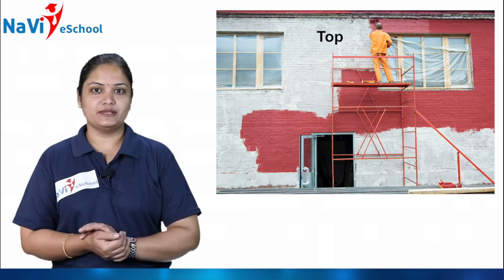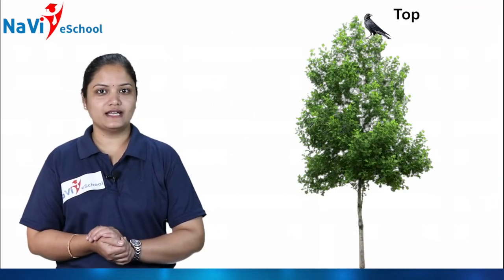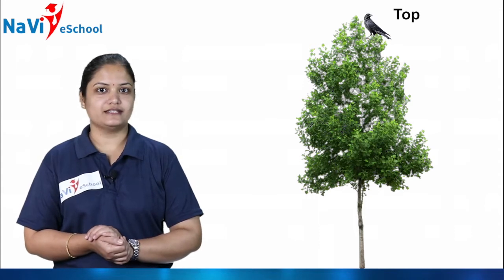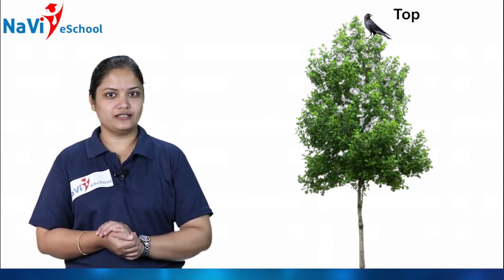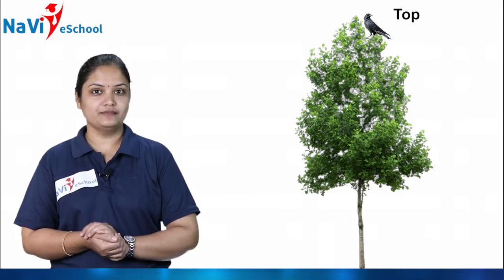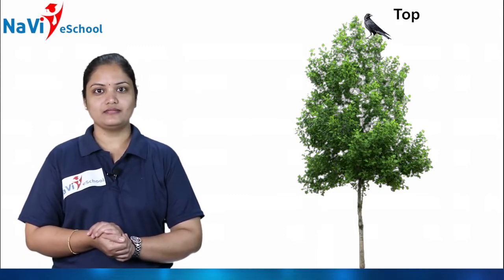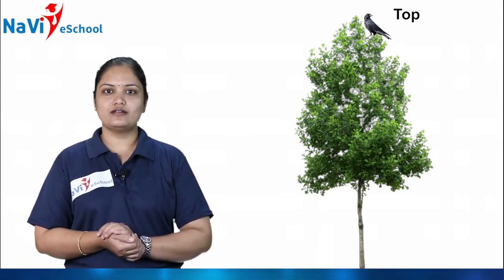And see another picture I am showing you here. What is that? Yes, this is called a tree. You know that. So what is there on the tree? Can you see? Yes, there is a crow on the tree. So children, where is the crow?